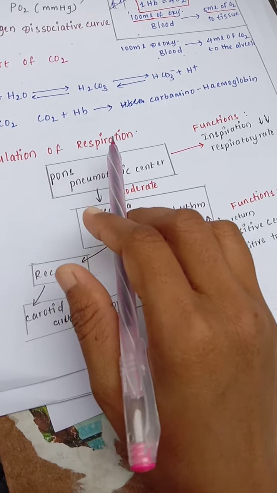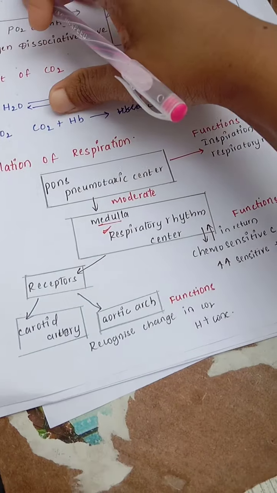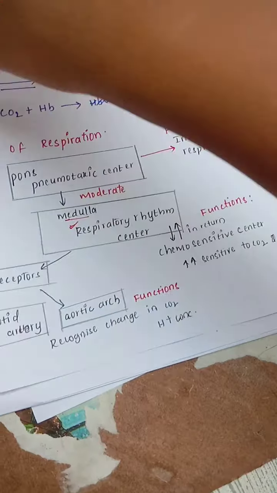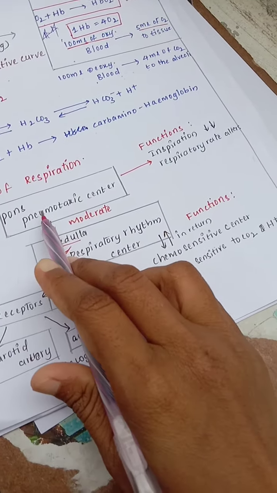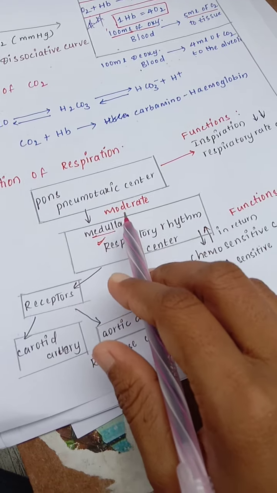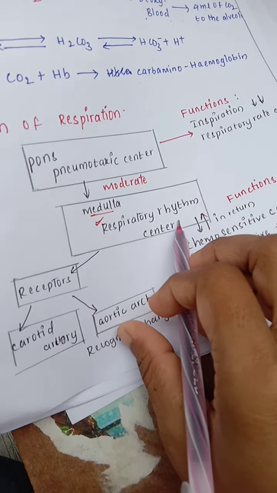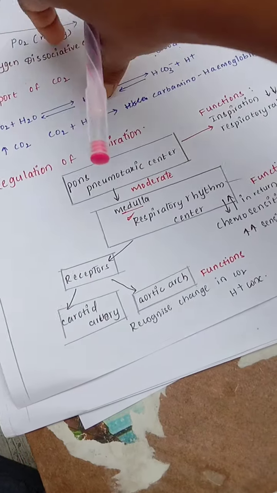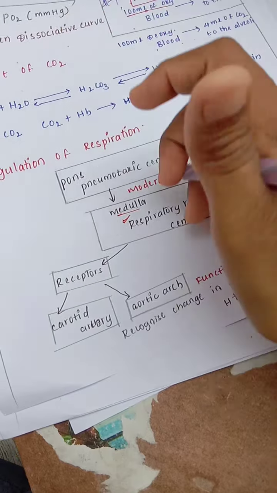What is the regulation of respiration? The pons and the pneumothoracic center moderate the medulla respiratory rhythm center, which is present in the medulla. The pneumothoracic center is present in the pons, and the respiratory rhythm center is present in the medulla.